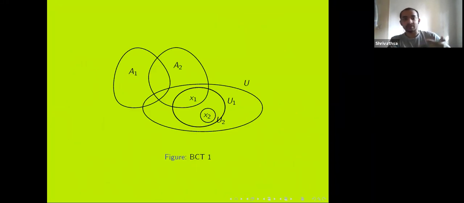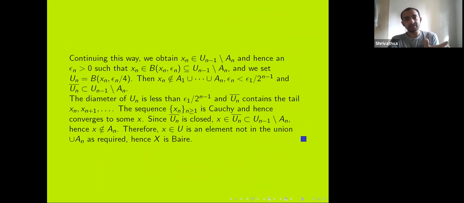And I repeat this process again. So having obtained U(n-1), I choose xn in U(n-1) minus An and an epsilon n greater than 0 such that the epsilon n ball around xn is in U(n-1) minus An. And I shrink the radius again so that xn is outside A1 union dots union An, and epsilon n is less than epsilon 1 over 2 to the power n minus 1. And the closure of Un is contained in U(n-1) and away from each of A1 through An.